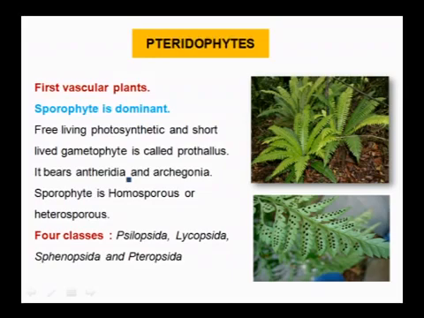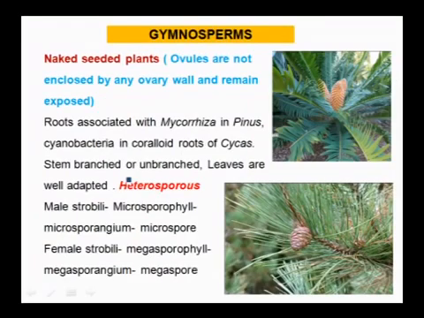As the name itself says, homo means similar, meaning spore sizes are similar, or heterospores means they vary in size, and we can represent the larger one as female and the smaller ones as males. These pteridophytes are classified into four classes: Psilopsida, Lycopsida, Sphenopsida and Pteropsida.